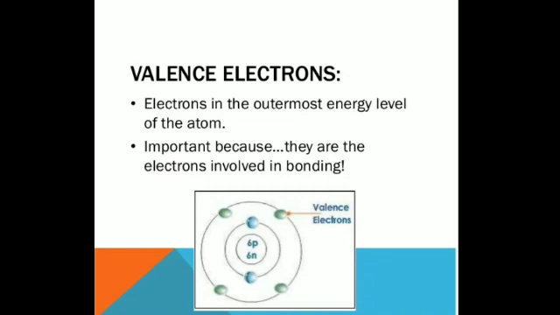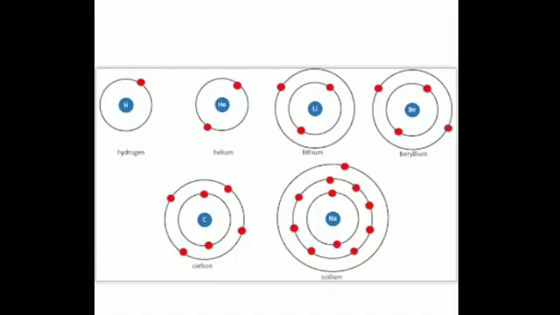Why do the elements form compounds? This is also very important. But before that, I had told you that there are certain elements which do not react with other elements. They are known as noble gases or inert gases. What is the reason behind their stability or unreactive nature? Let's revise that also. I had told you that there are certain elements which do not react with other elements to form compounds, and they are known as the noble gases. For example, I had given the example of helium, and there are other elements as well.